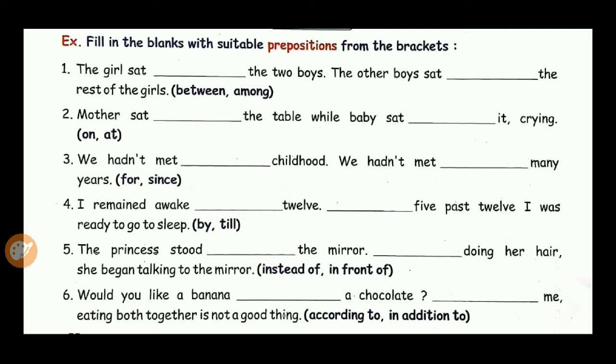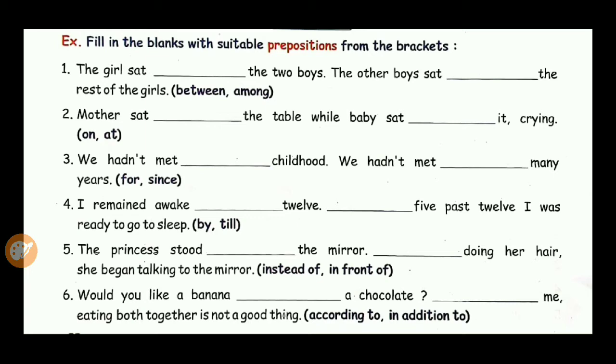Now fourth one: I remained awake dash 12, dash 5 past 12 I was ready to go to sleep. By and till. Now first one, I remained awake till 12. By 5 past 12 I was ready to go to sleep.